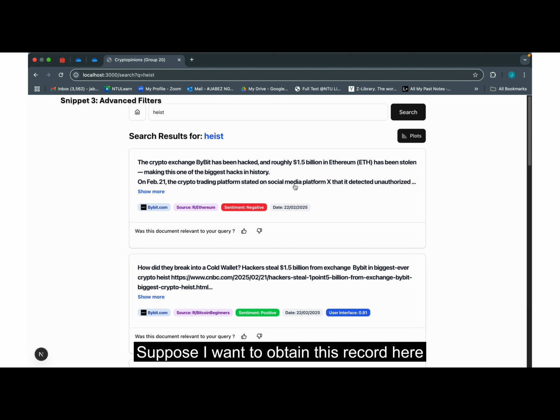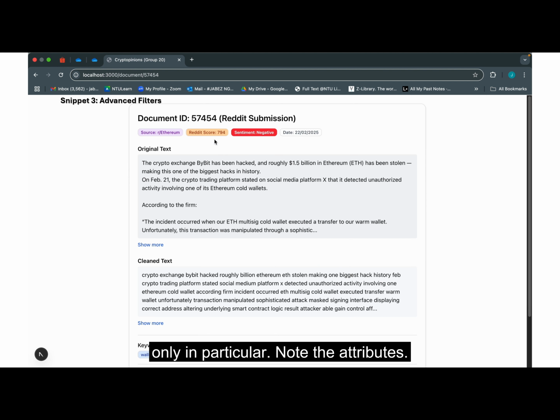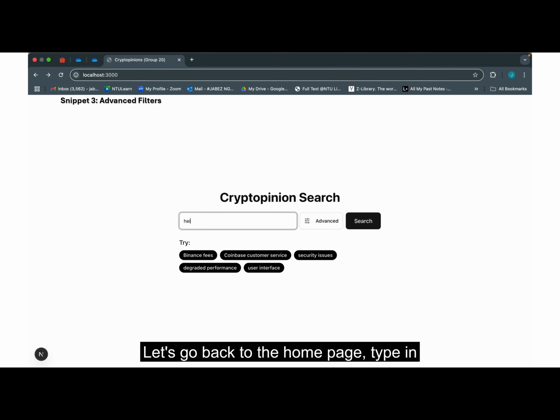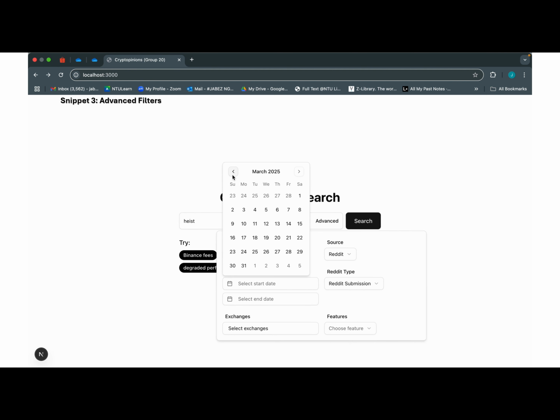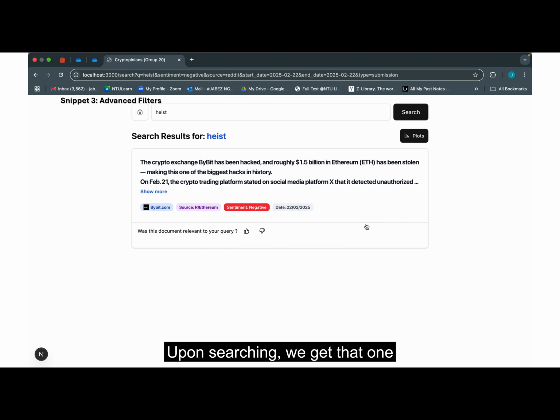Now let's explore the advanced filters. Suppose I want to obtain this record here only in particular. Note the attributes. Let's go back to the home page, type in highs as the query, and set the advanced filters. Upon searching, we get that one particular result and we can verify it via the plots.